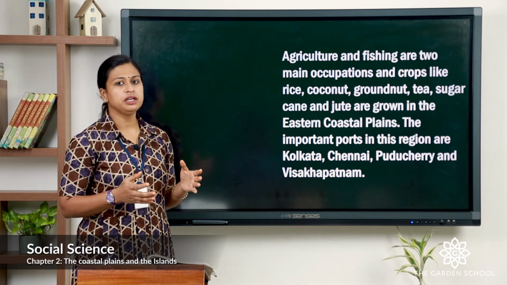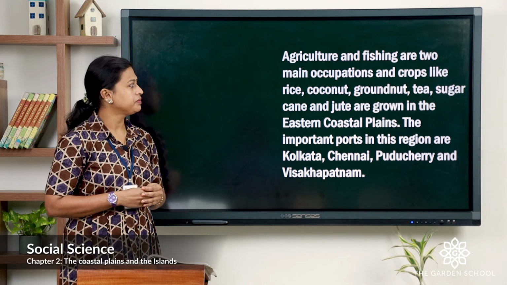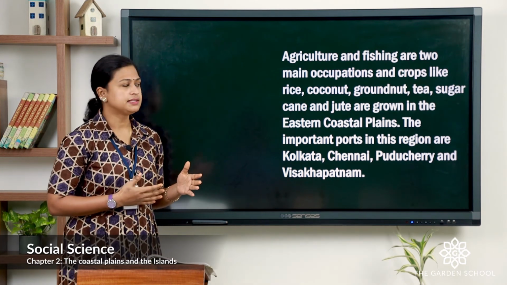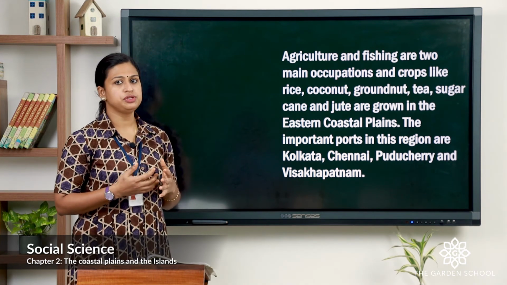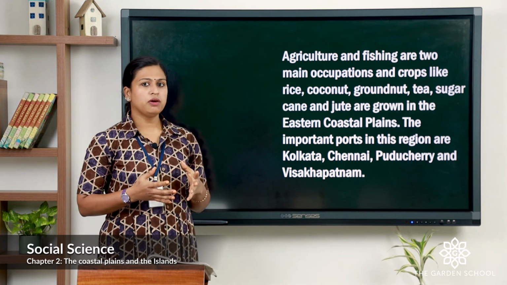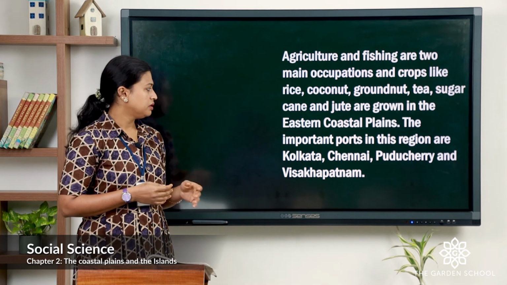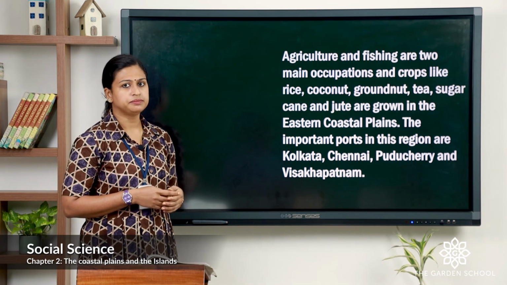Agriculture and fishing are the two main occupations in this coastal region. The crops like rice, coconut, groundnut, tea, sugarcane and jute are grown here. The important ports in this region are Kolkata, Chennai, Puducherry and Visakhapatnam.